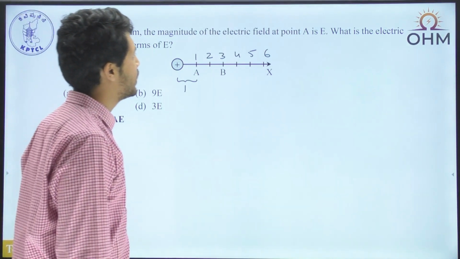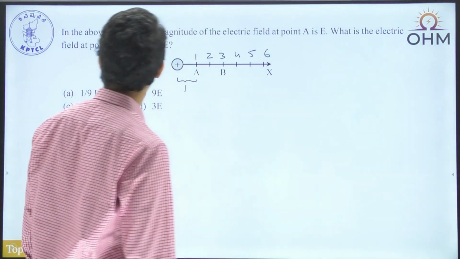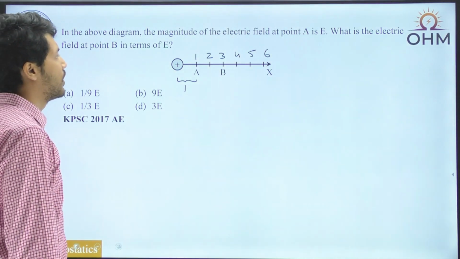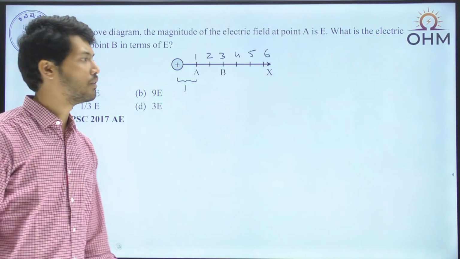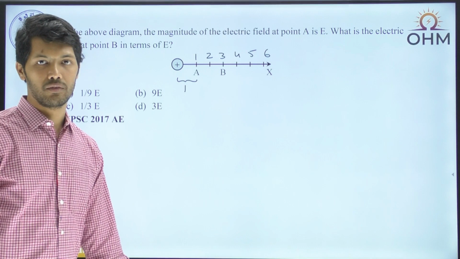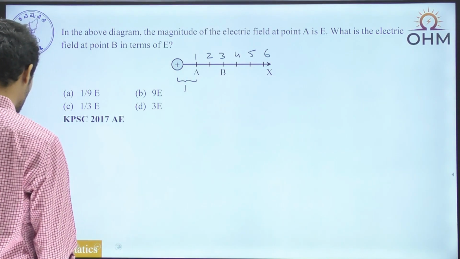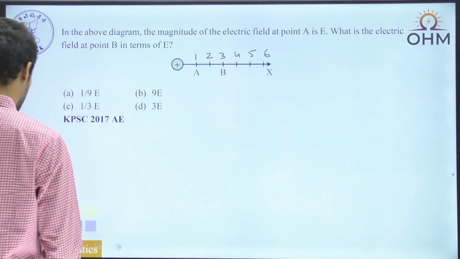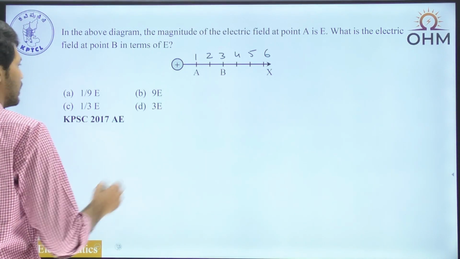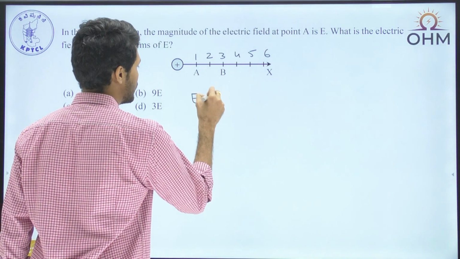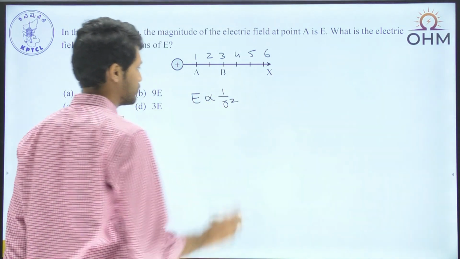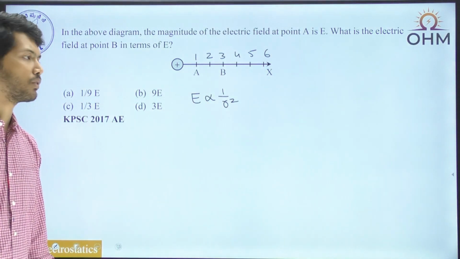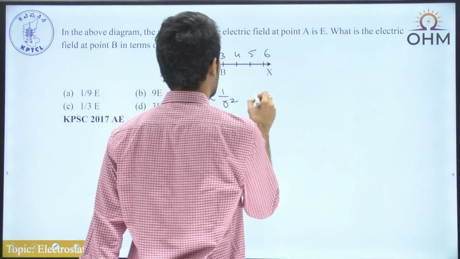Now what we are supposed to find out is the electric field at point B in terms of E, and what is E? E is nothing but the electric field at the point A for us. Now we are supposed to know that because of a point charge, electric field E is proportional to 1 by r square. And if you remember the formula, it's even better.